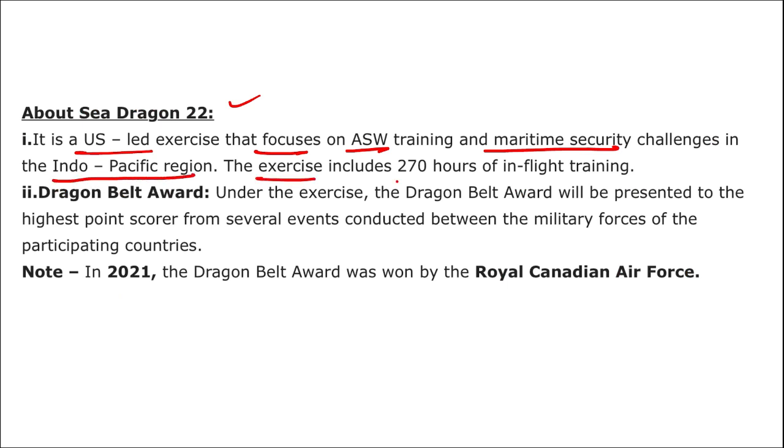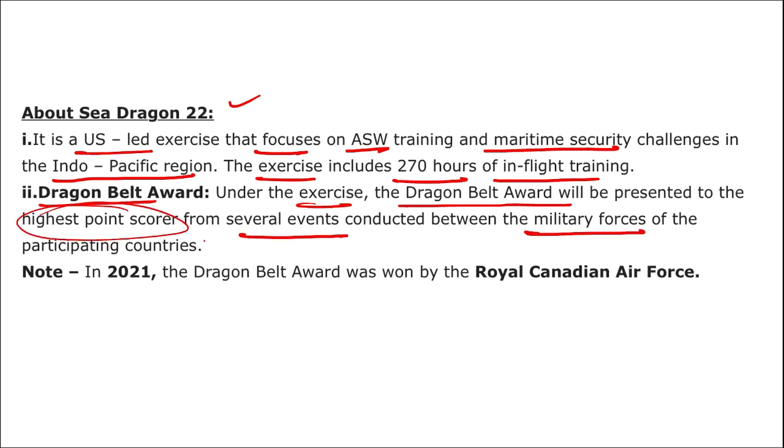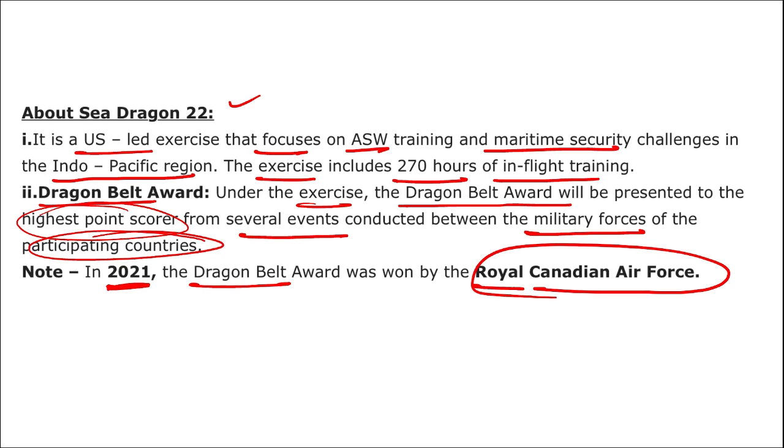The exercise includes 270 hours of in-flight training. Under the exercise, a Dragon Belt Award is presented to the highest point scorer from the several events conducted between the military forces of the participating countries. In 2021, the Dragon Belt Award was won by the Royal Canadian Air Force. Mark this: who won the 2021 Dragon Belt Award? It was won by the Royal Canadian Air Force.